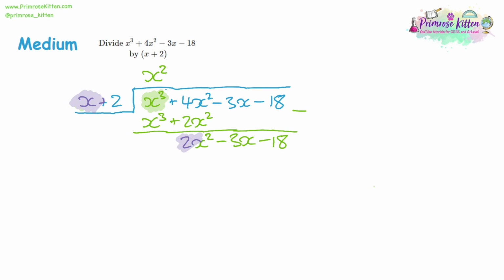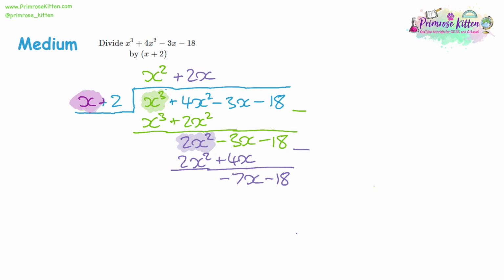This time our second term, our new version of the second term, 2x squared divided by x will be 2x. You multiply that by the divider, you get 2x squared plus 4x. So we take that away. First term cancels out. Then we have negative 3 take away 4 is negative 7. And again, we took nothing away from the negative 18.